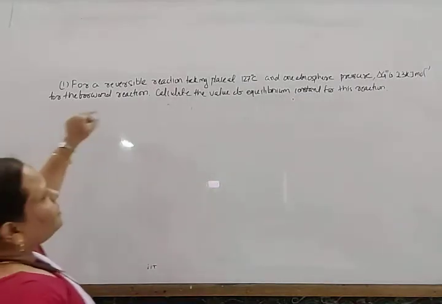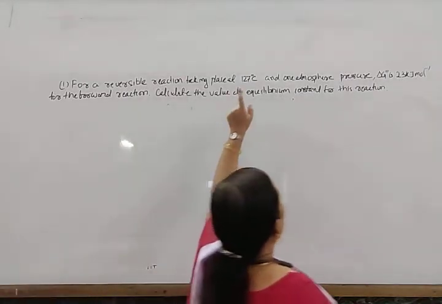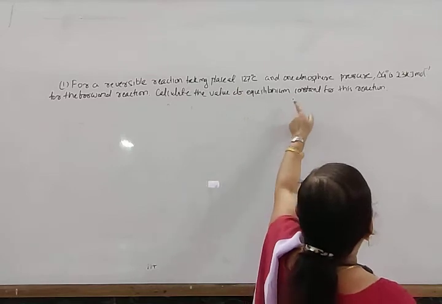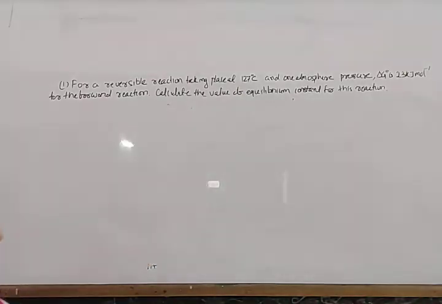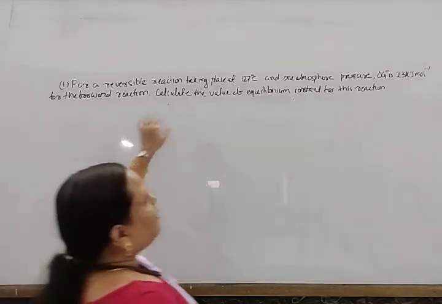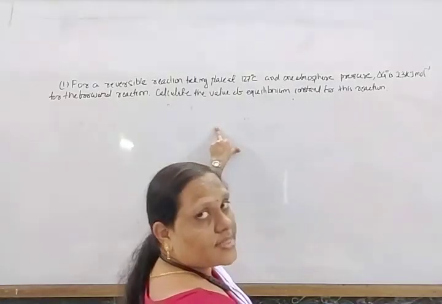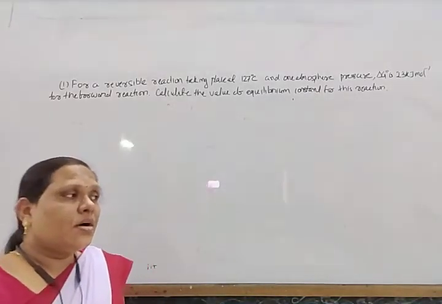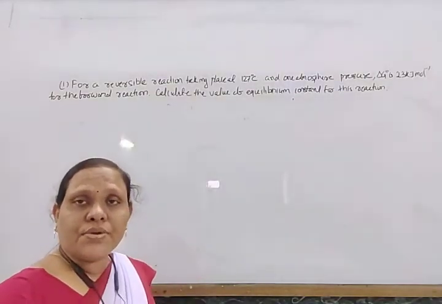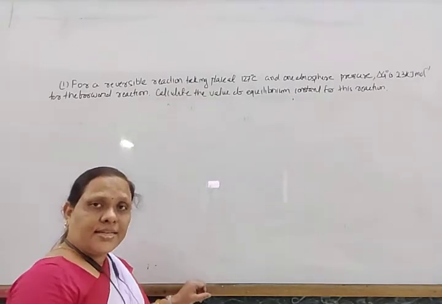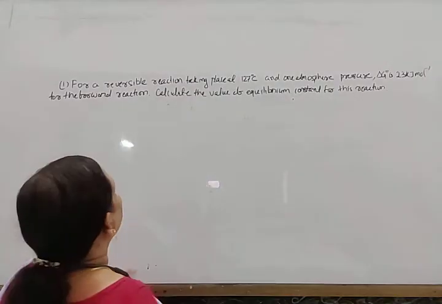For a reversible reaction taking place at 127 degrees Celsius and 1 atmospheric pressure, del G naught is 23 kilojoule per mole for the forward reaction. Calculate the value of the equilibrium constant for this reaction. What is the relationship between the standard free energy change and the equilibrium constant?